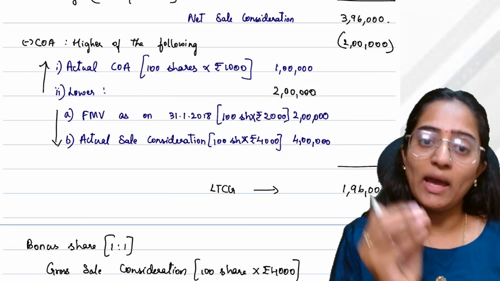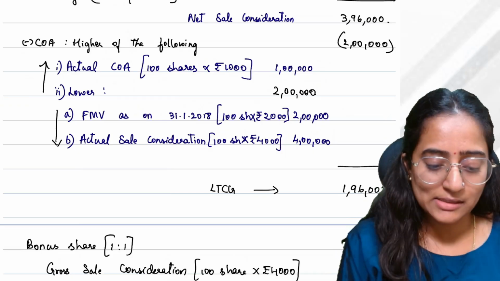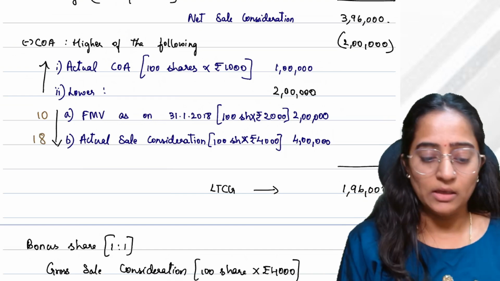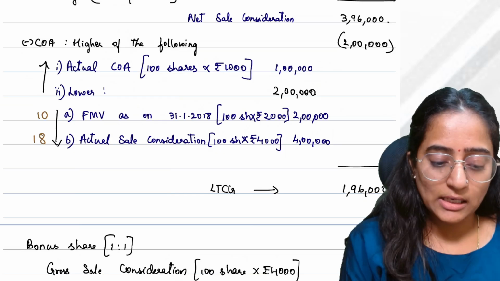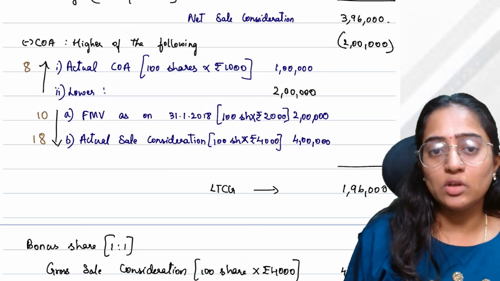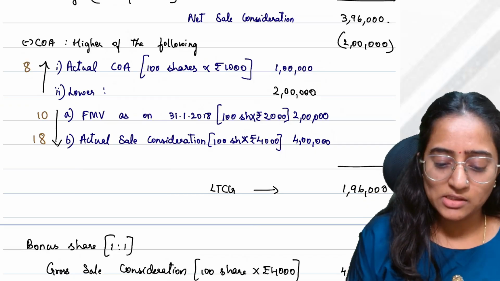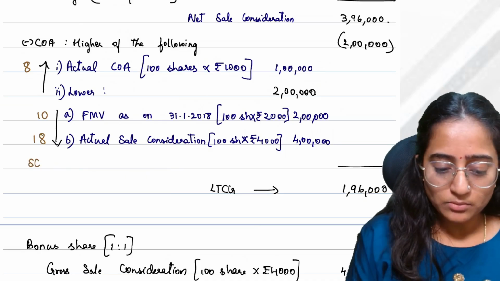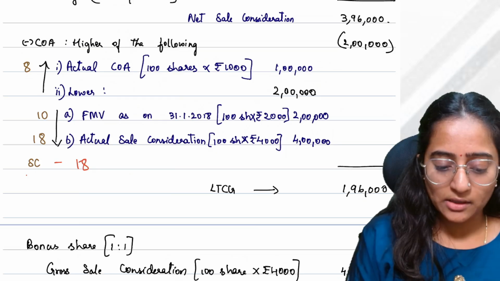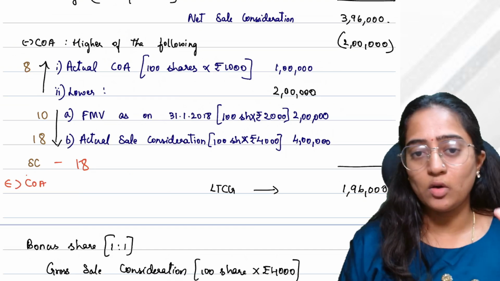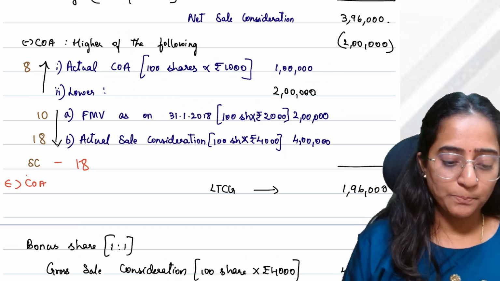The fair market value as on 31/1/2018 is, let's consider, 10. The actual sale consideration is 18. Your actual cost of acquisition is 8, suppose. I've already determined the sale consideration to be 18. Now I have to determine the cost in order to understand my capital gain.